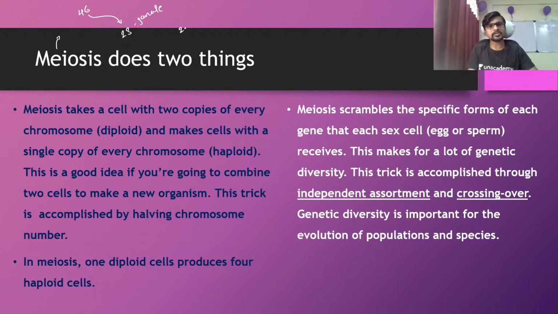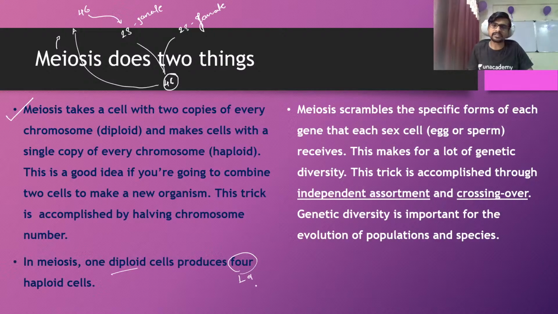And the 23 chromosome gamete, whatever the male and female gamete is, they come together and again form the characteristic number of a human, that is 46 chromosomes. So to maintain the chromosome count in sexual reproduction, it is very necessary to have meiosis in the body. The second thing is that one meiosis converts one cell into four haploid cells, that is, four gametes.